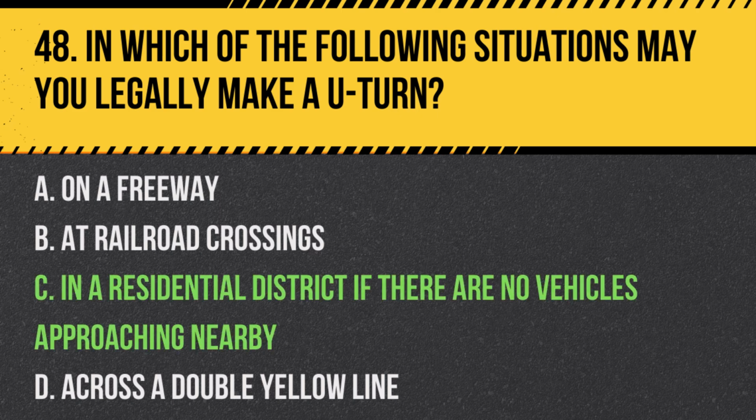Answer. C. In a residential district if there are no vehicles approaching nearby. California law permits U-turns in residential districts if the turn can be made safely and without interfering with other traffic.